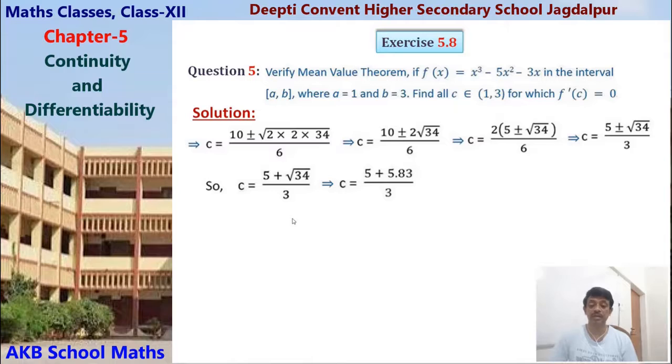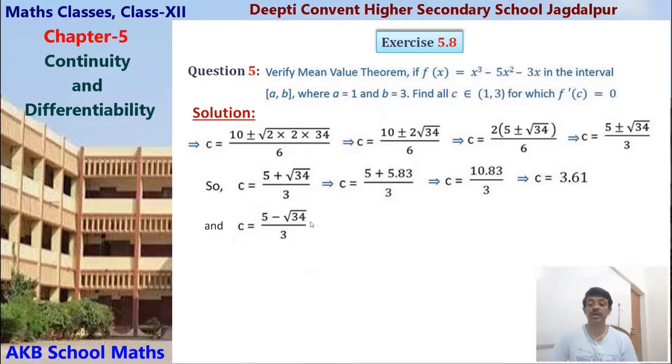This implies c equals 5 plus, taking plus sign, 5 plus 5.83 by 3, that is 10.83 by 3. This implies c equals 3.61 approximately. This is the value of c, equal to 3.61, and this is outside the interval. We have to find the value of c which lies between this interval. Okay, 3.61 is outside the interval, so it cannot be the value of c.